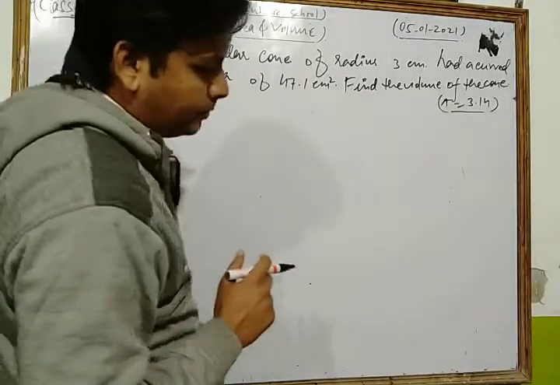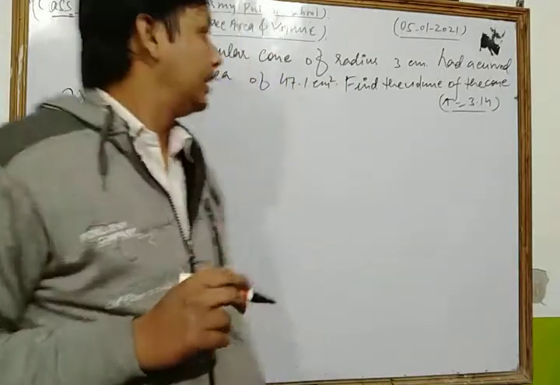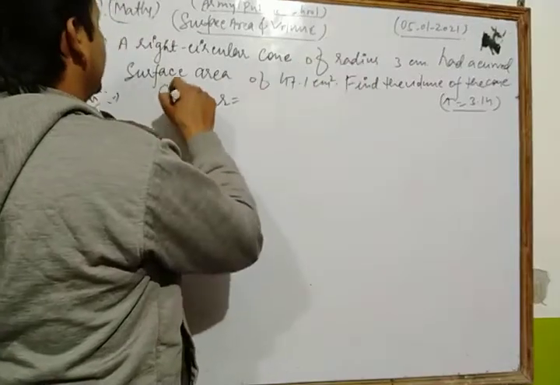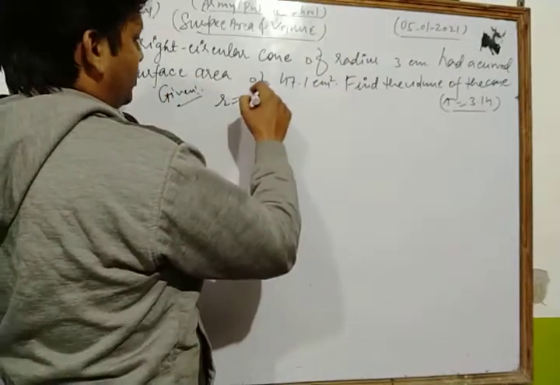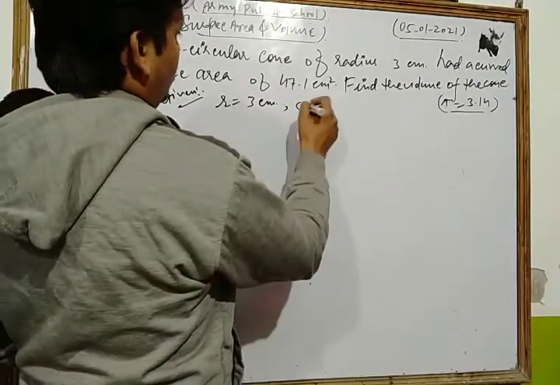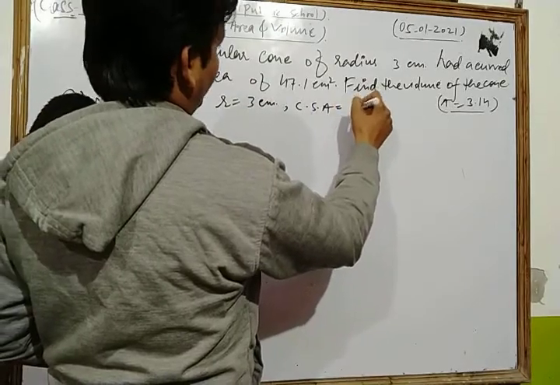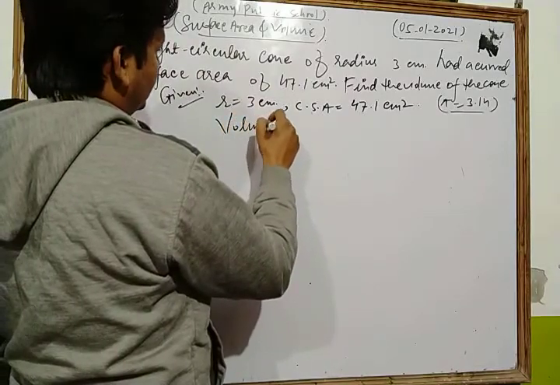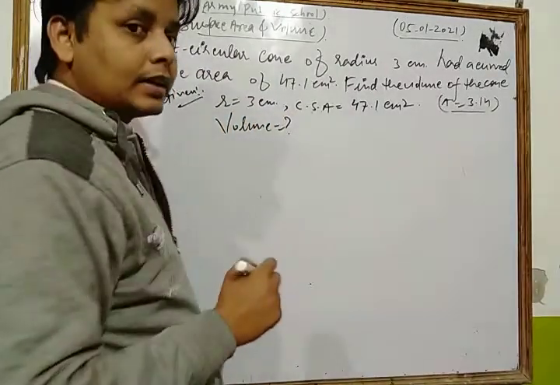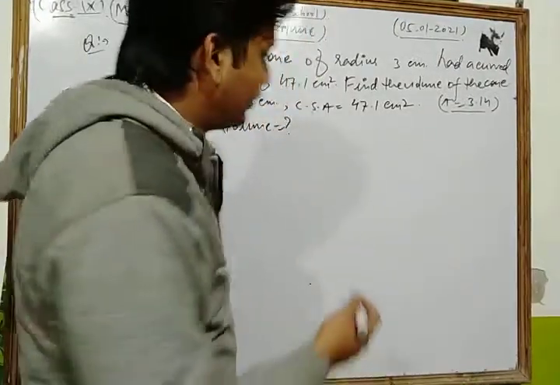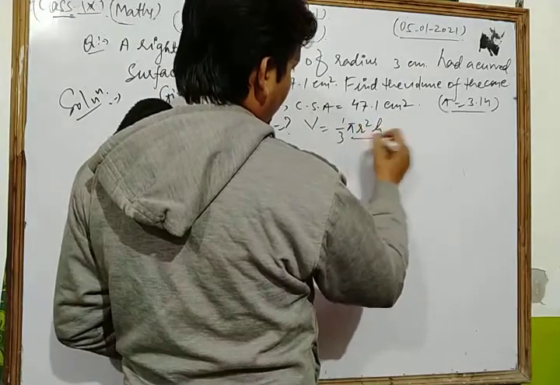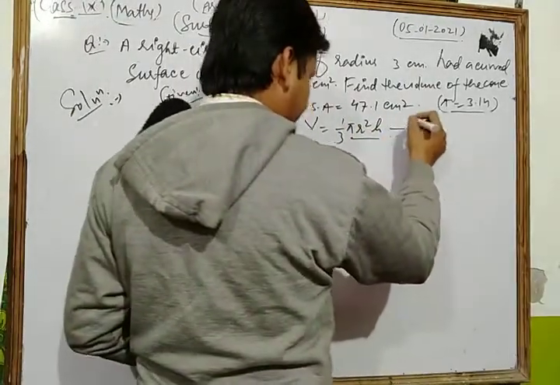Here, dear student, in that question we have a cone. A right circular cone of radius, this means the radius of the cone is, first of all we write given. What is the given? Radius of the cone is 3 centimeter, and curved surface area of the cone is 47.1 centimeter square. We find the volume. What is the formula for the volume of the cone? We know that the formula for volume is 1 upon 3 pi r square h. So dear friends, we take this as equation 1.